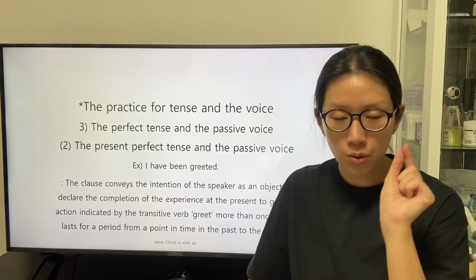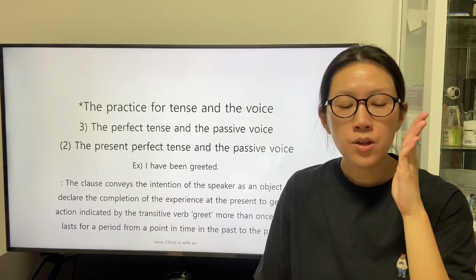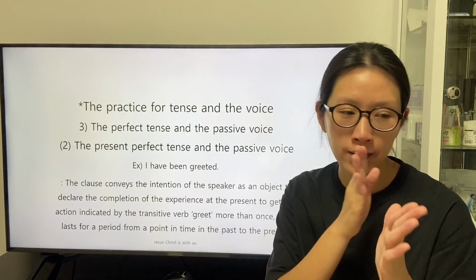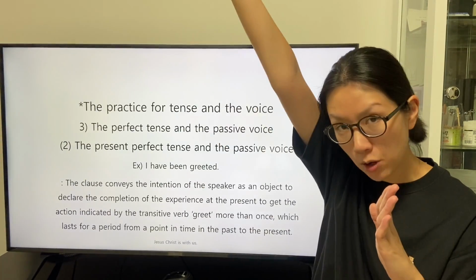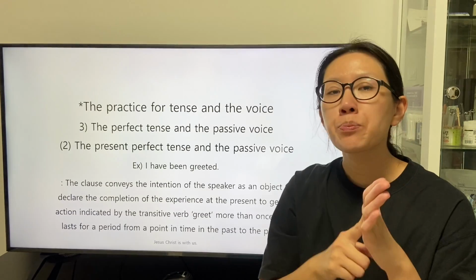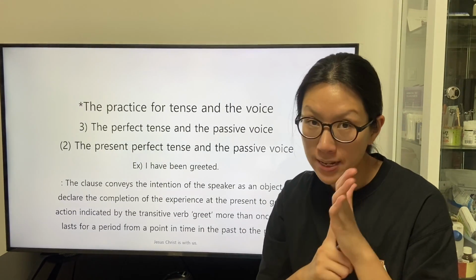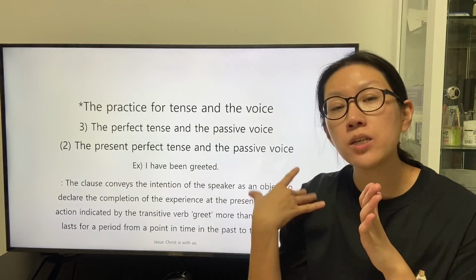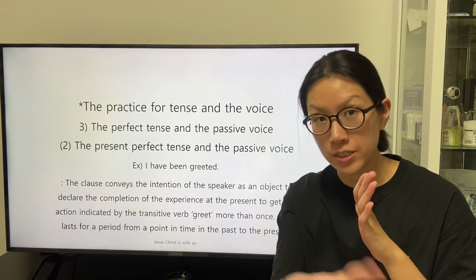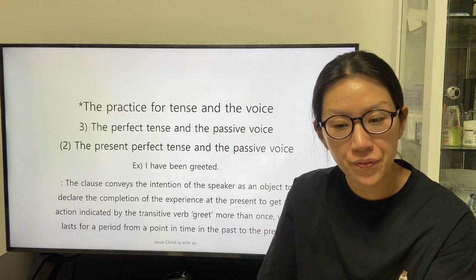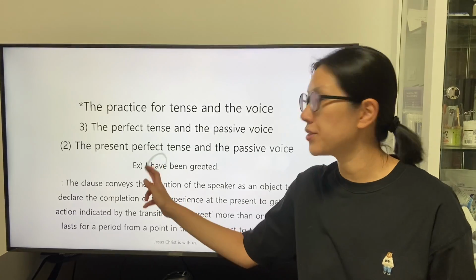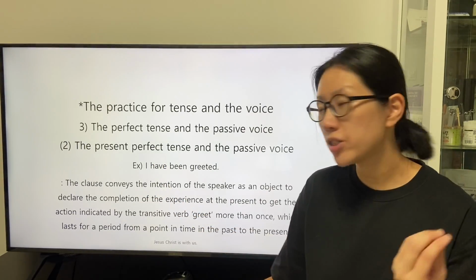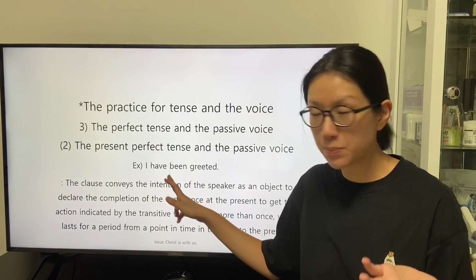So this occurrence between the time when the speaker declares the completion of the experience and the present when the speaker delivers this clause to the listeners is revealed with the form of the intransitive verb have, which is specified by the past participle being.